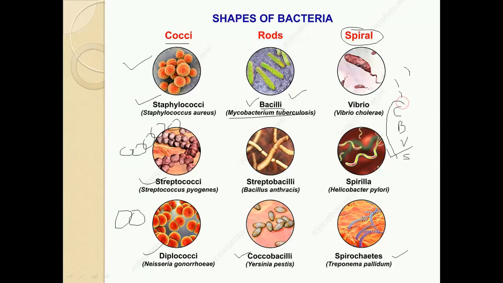These four basic shapes you should know, and remember at least one example of each. As I said, there are many shapes derived from these basic shapes like streptococci, streptobacilli and all. These are not a part of the syllabus, but just for information you can keep in your mind, but these basic shapes you must know.